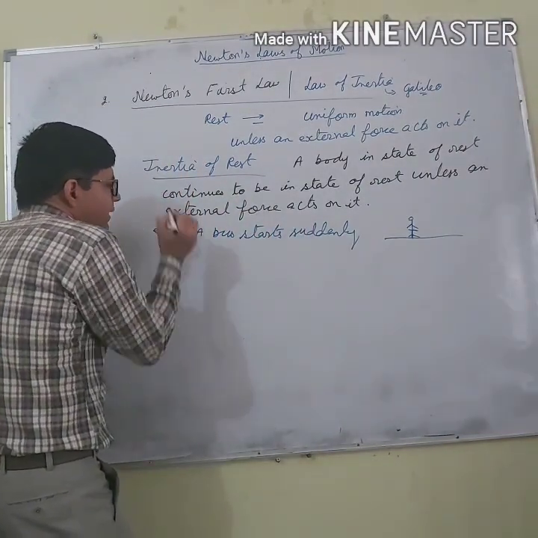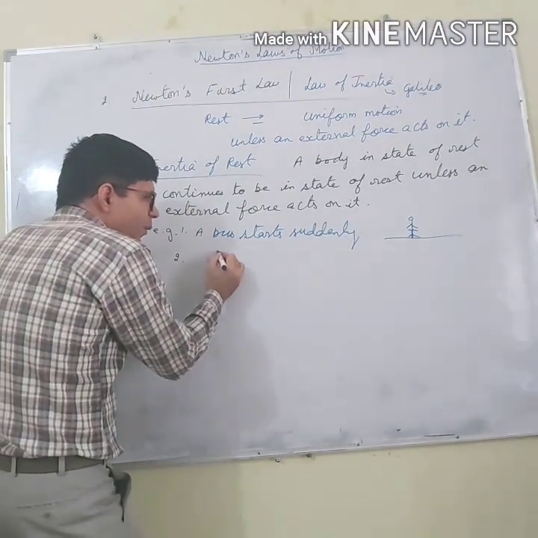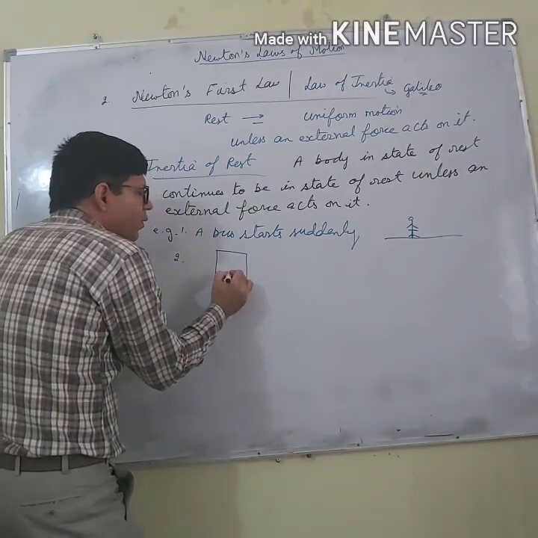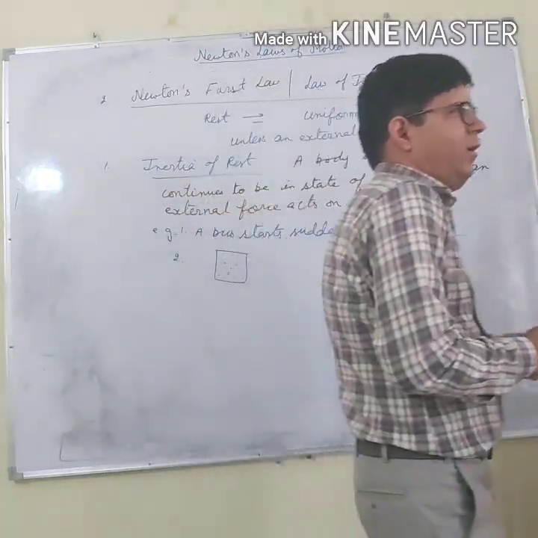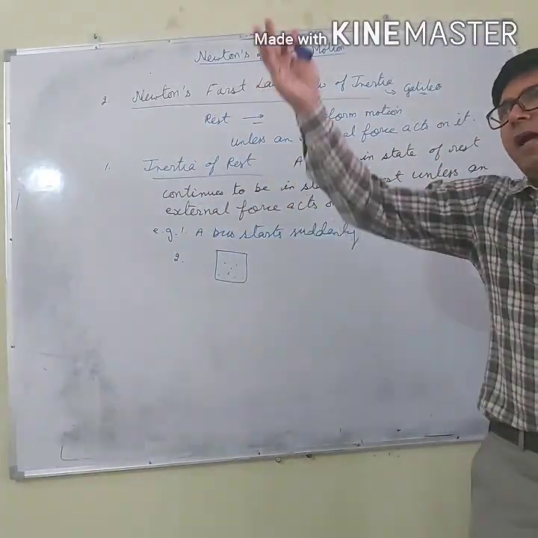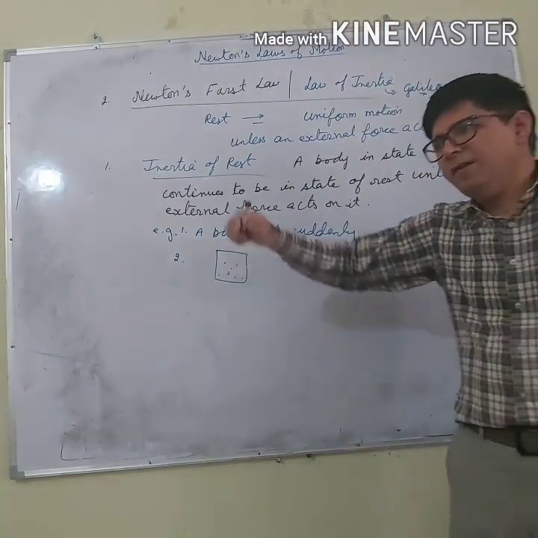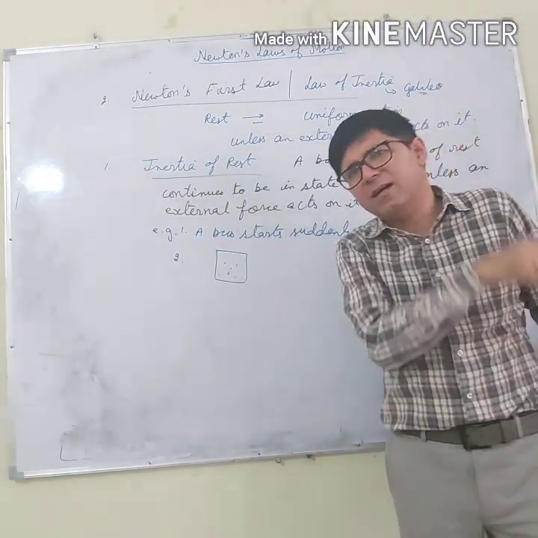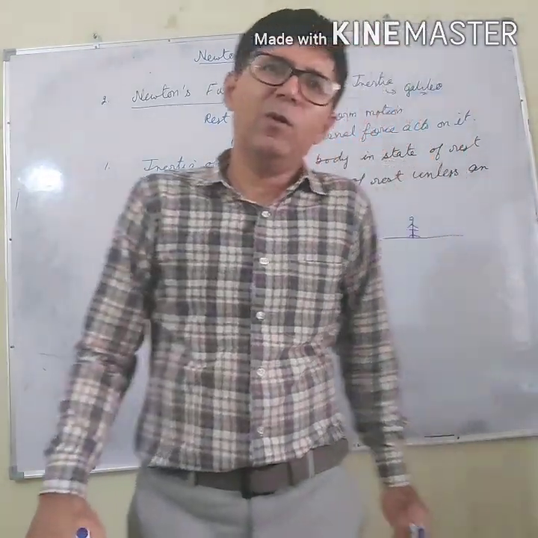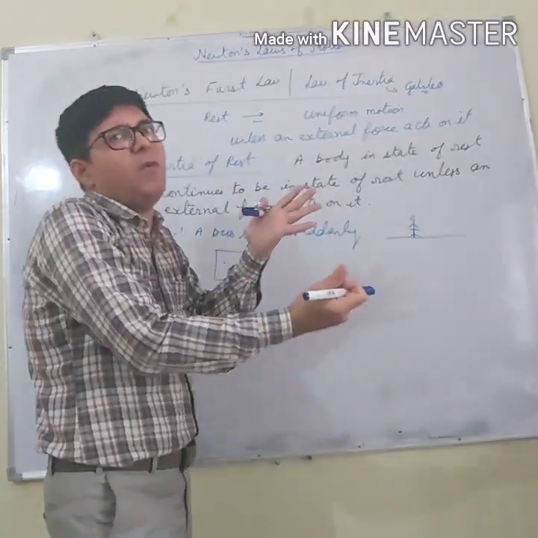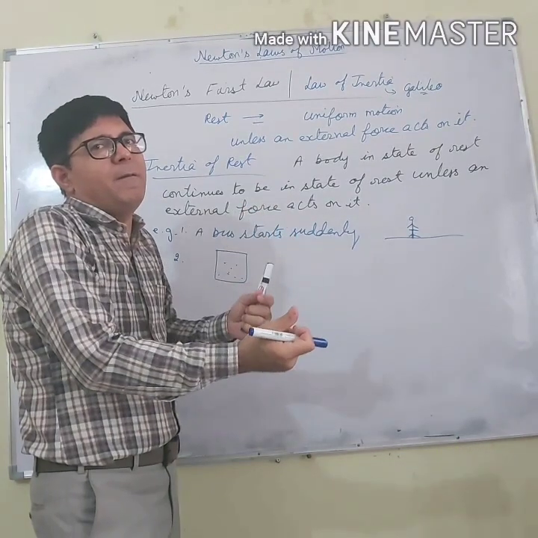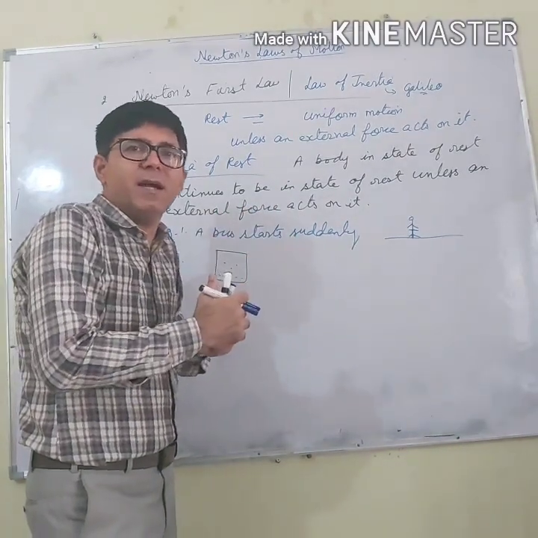Second point is that, let us say we have a carpet, a dusty carpet. If I hang the carpet and beat it with a stick, what happens? You will find that dust particles come out from the carpet. Why do dust particles come out?